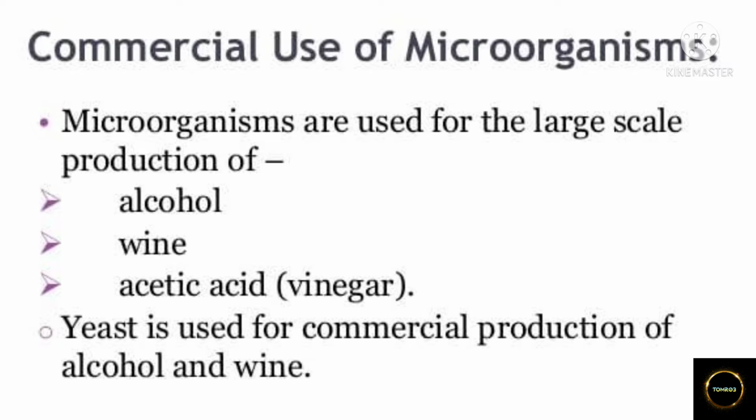Commercial use of microorganisms. Microorganisms are used for the large scale production of alcohol, wine, and acetic acid, that means vinegar. Yeast is used for commercial production of alcohol and wine. For this purpose, yeast is grown on natural sugars present in grains like barley, wheat, rice, crushed fruit juices, etc.